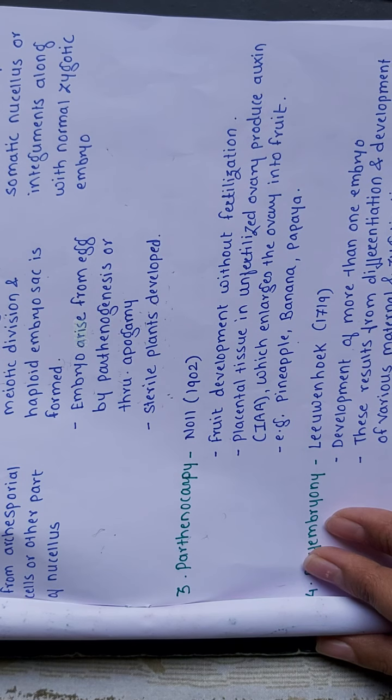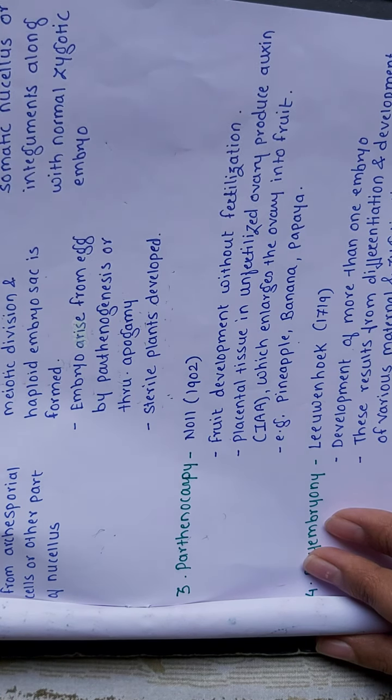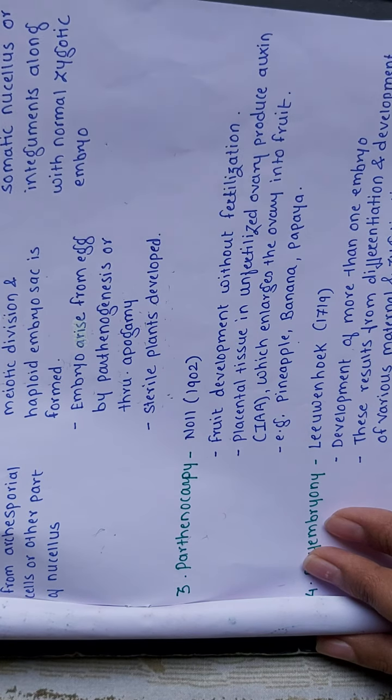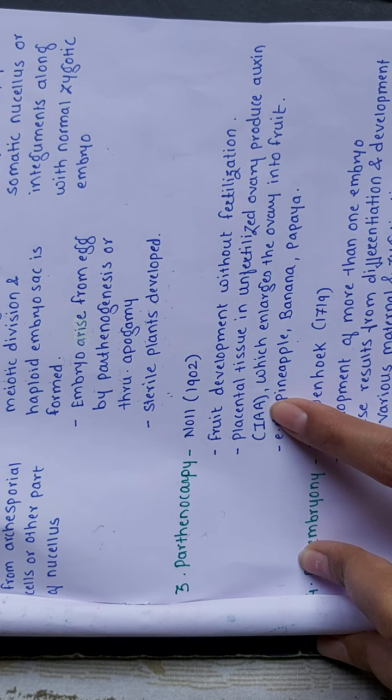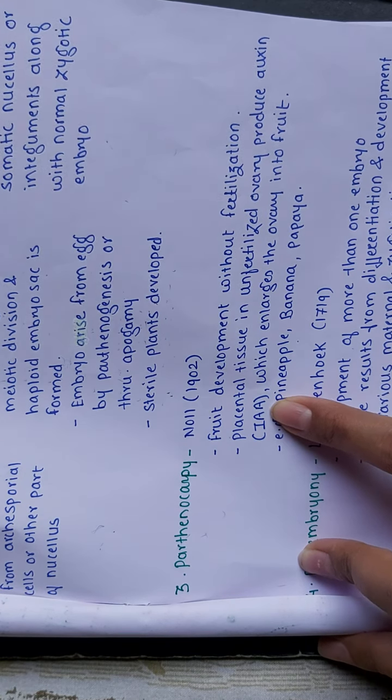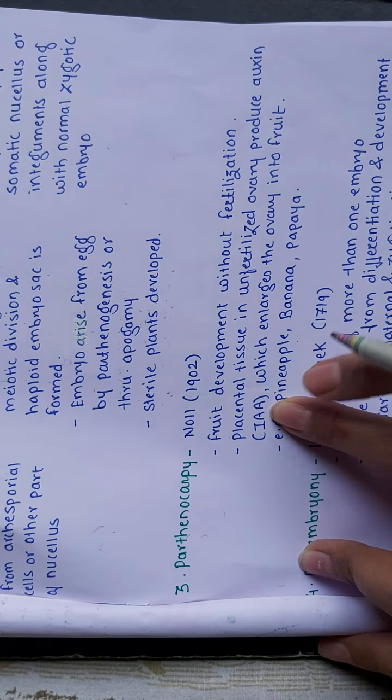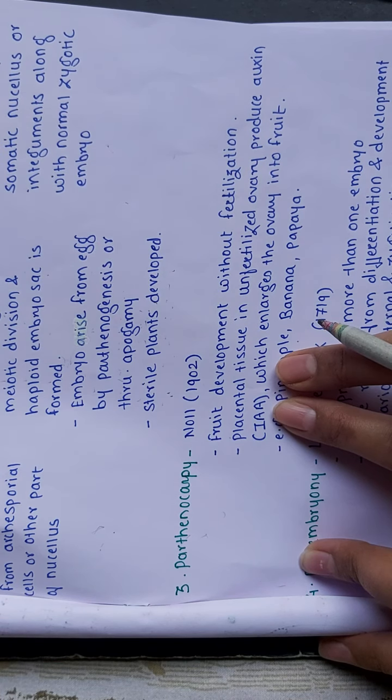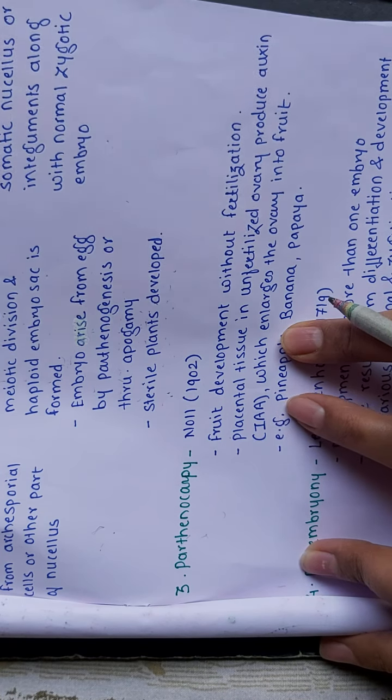Parthenocarpy occurs naturally in some varieties of pineapple, banana, papaya, etc. In these plants, it seems that the placental tissue of the unfertilized ovary produces auxin. Auxin is indole acetic acid, IAA, a plant hormone whose role is to enlarge the ovary into the fruit.